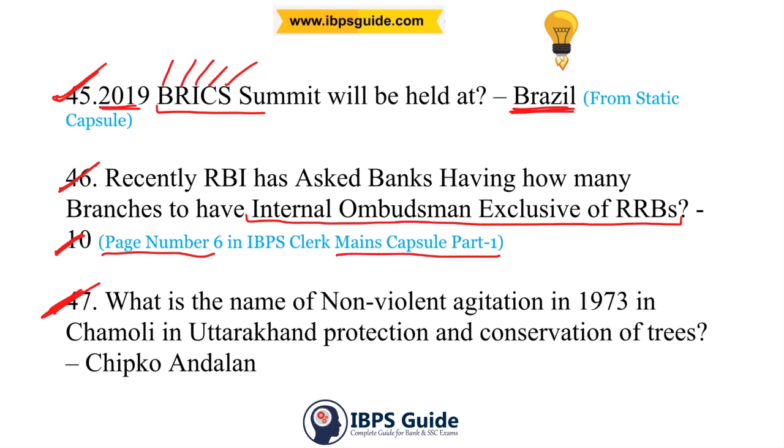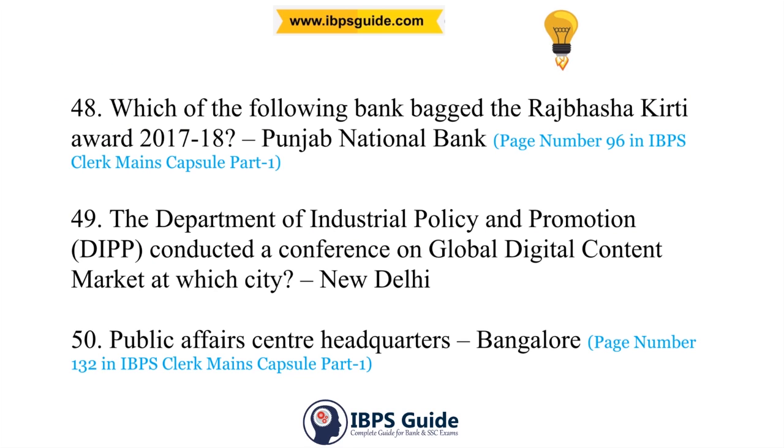47th question. What is the name of the non-violent agitation in 1973 in Chamoli, Uttarakhand, for the protection and conservation of trees? The answer is Chipko Andolan. 48th question. Which of the following banks bagged the Rajbhasha Kirti Award 2017-2018? PNB, or Punjab National Bank. This was given in Capsule Part 1 of IBPS Mains.